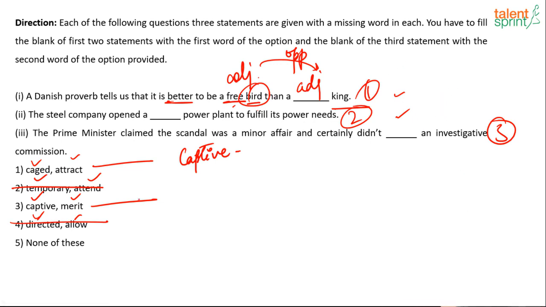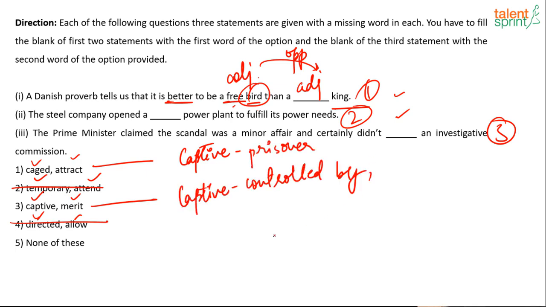Not having the same meaning, but different meanings: the same word having two different meanings. So one, a captive is a person who is taken prisoner, someone who is captured by another party. And the other meaning of captive is controlled by, or for the sole use of, for one single purpose.